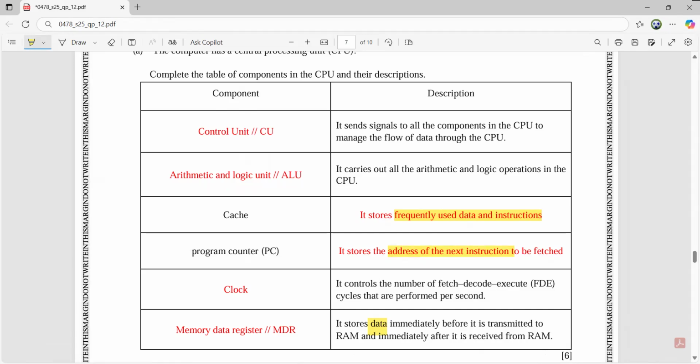So be very cautious. You can even highlight the keywords for yourself. You will remember the arithmetic and logic unit is performing arithmetic and logic operations. Sending the signals to all the components in the CPU is your control unit. So this is how you will be able to score 6 out of 6.